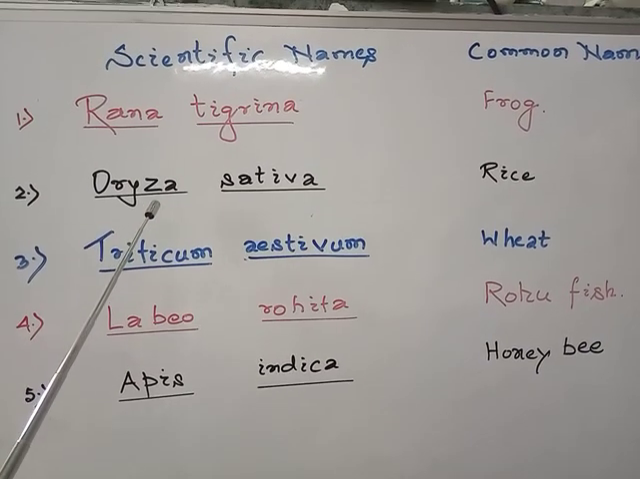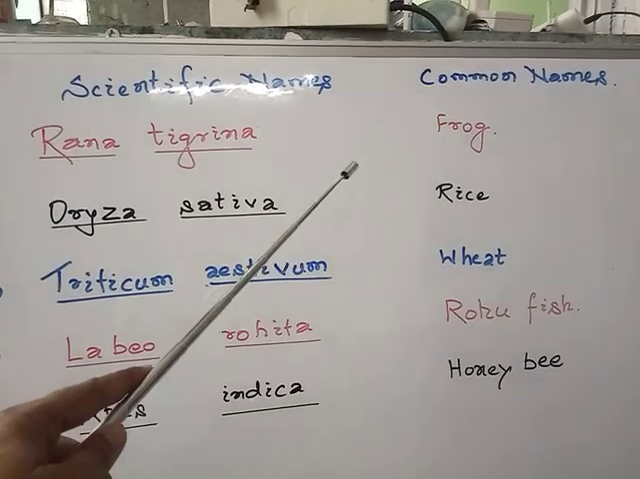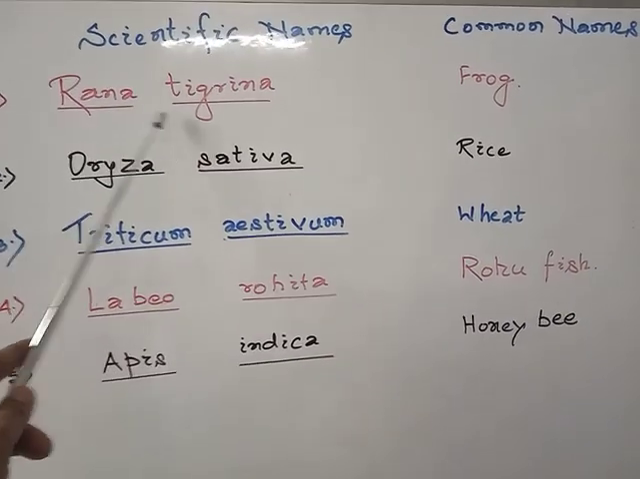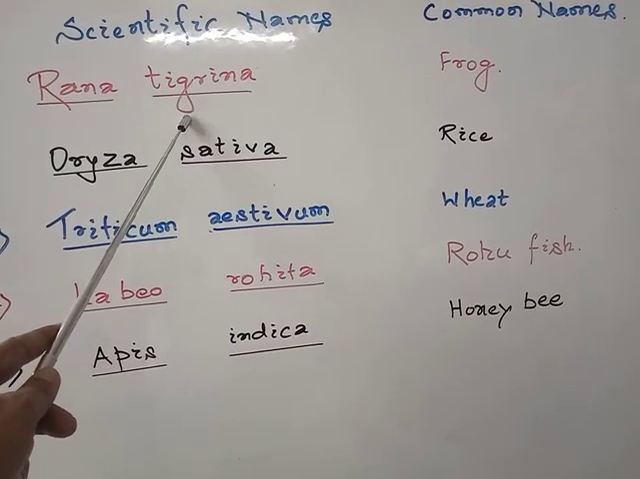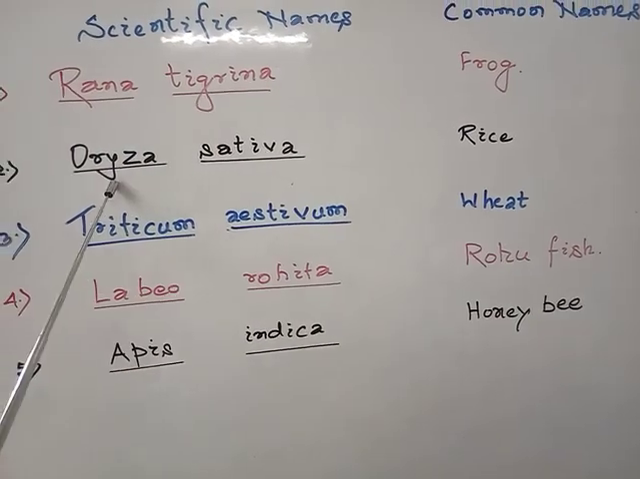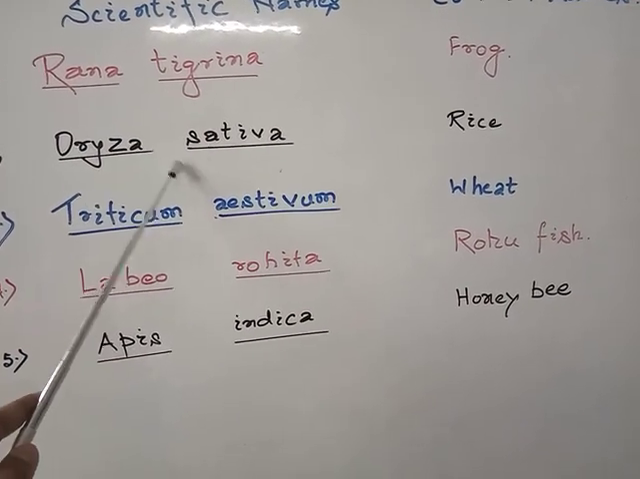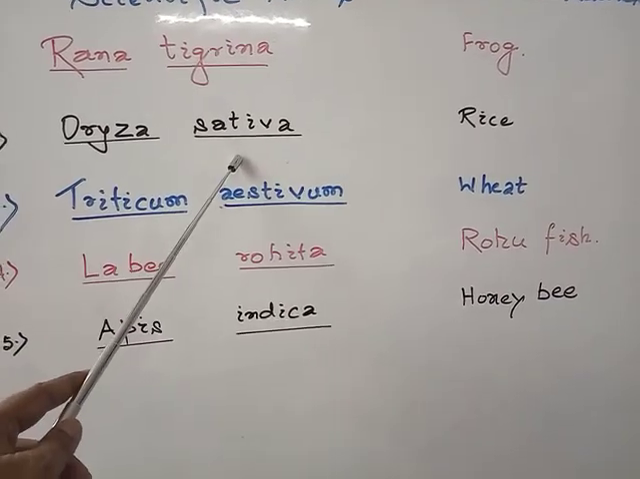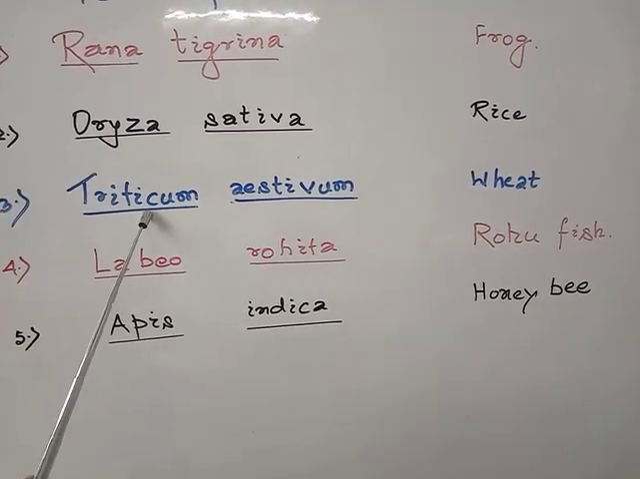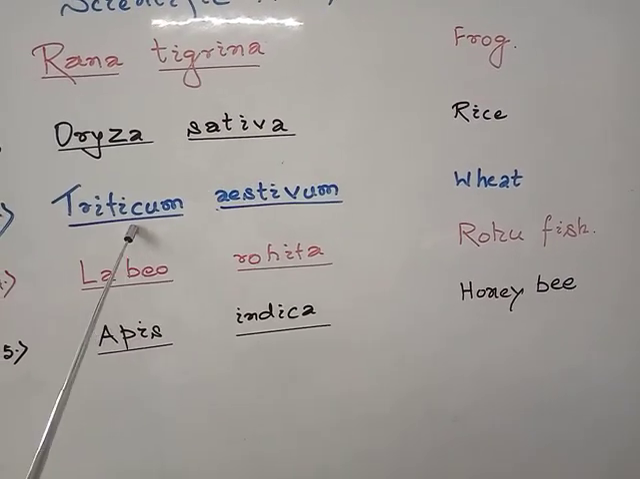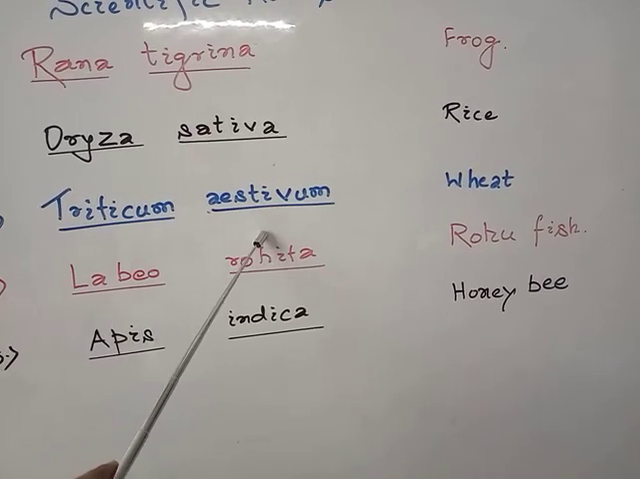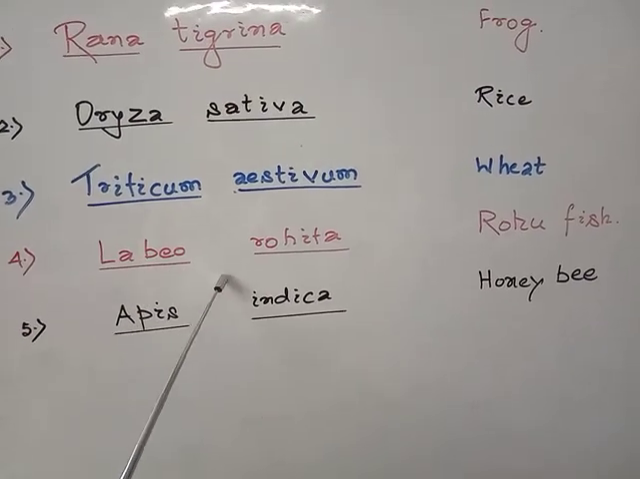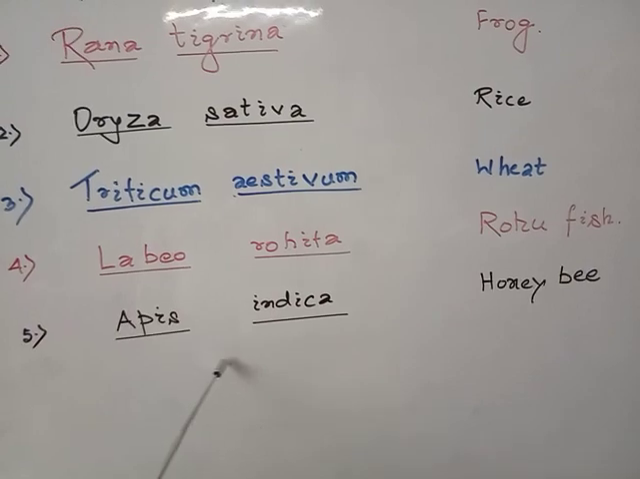For example, we know the scientific name of frog is Rana tigrina. This one is the genus and this one is the specific epithet. Just like for rice, the scientific name is Oryza sativa. Oryza is the generic name, whereas sativa is the specific epithet. For wheat, the scientific name is Triticum aestivum. This one is the generic name followed by the specific epithet. Just like for the rohu fish, it is Labeo rohita, and for the honeybee, Apis indica.